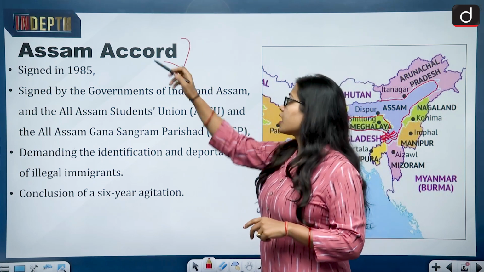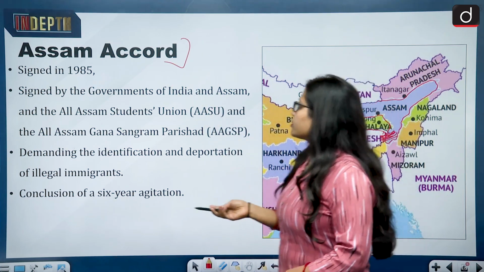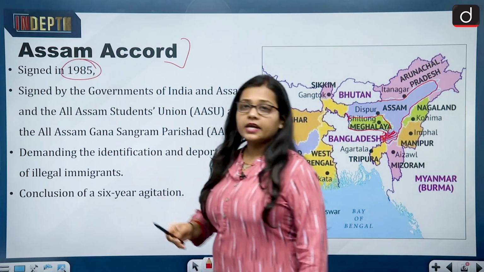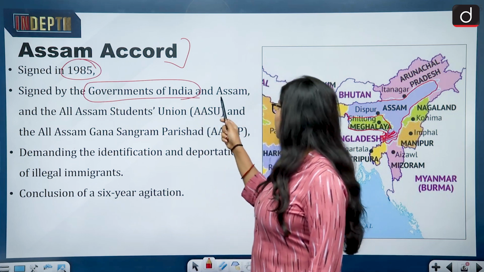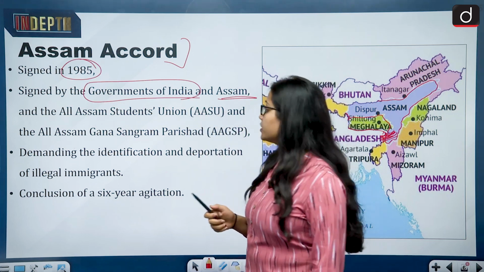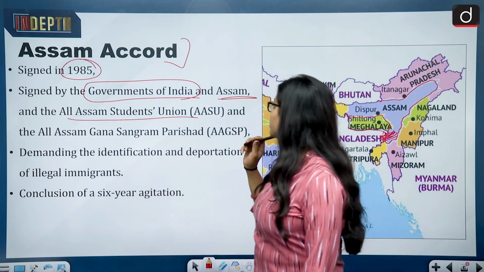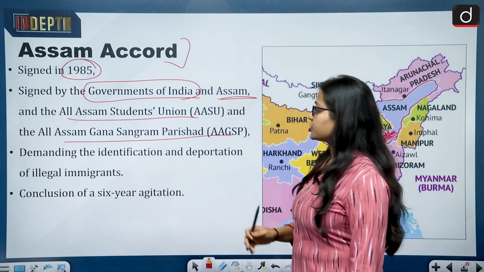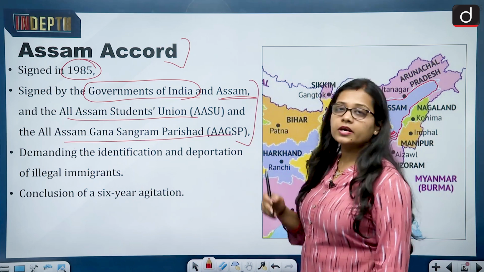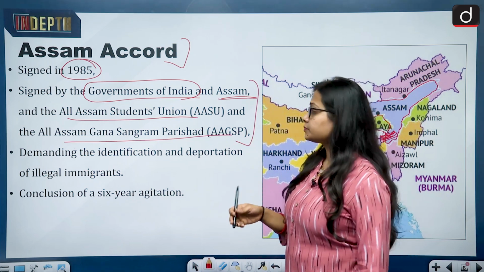Now about the Assam Accord. This was signed in the year 1985 by the government of India and the state of Assam with the All Assam Students Union and the All Assam Gana Sangram Parishad. These were all the parties to the Assam Accord.